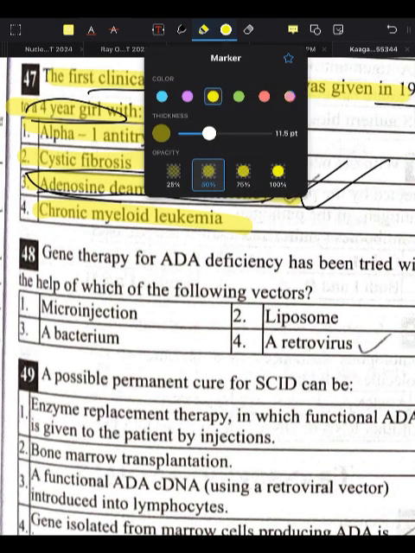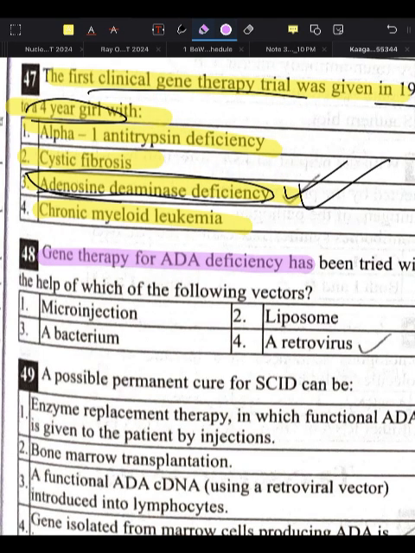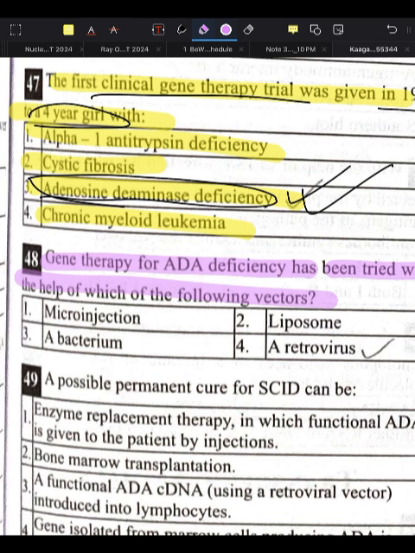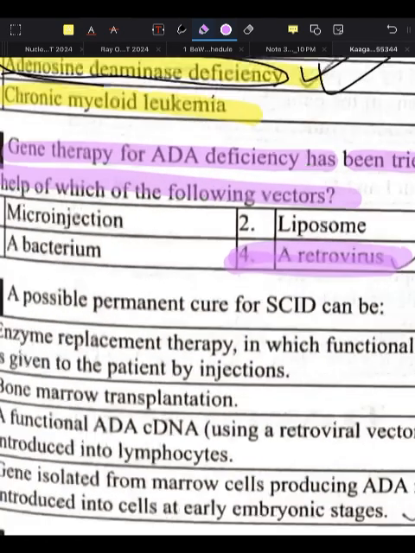Next, gene therapy for ADA deficiency has been tried with the help of which of the following vectors? Microinjection, liposome, a bacteria, or a retrovirus. For ADA deficiency, we used a retrovirus. Next,